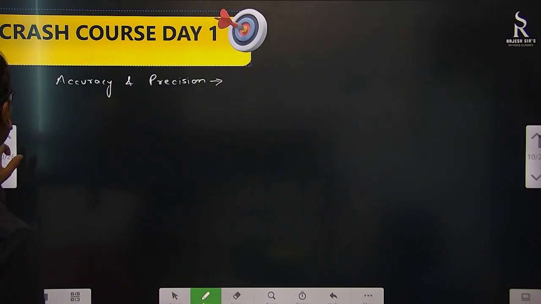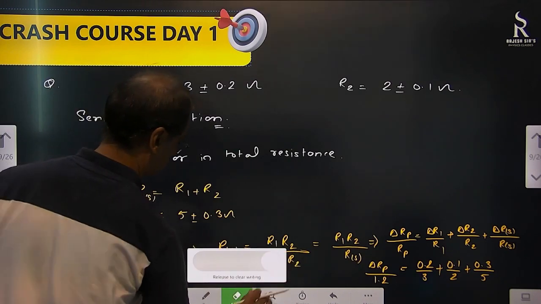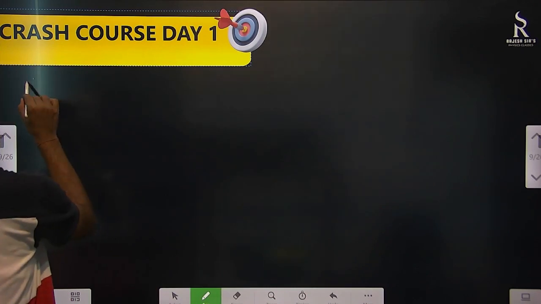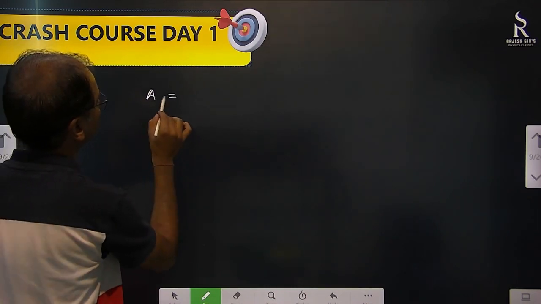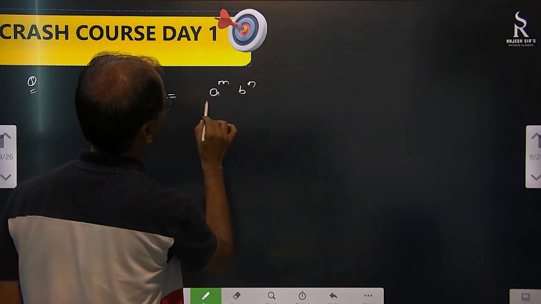What is next? Okay, accuracy. Okay. So one of the questions we will do with power. Suppose a quantity is there, A, which is written as A to the power m, B to the power n, C to the power d.